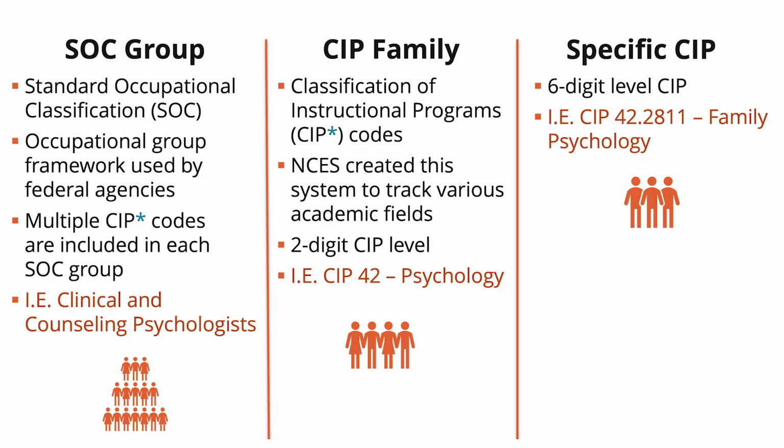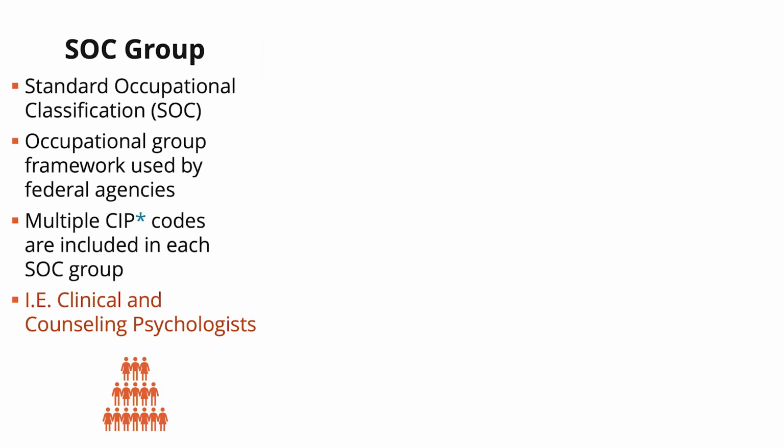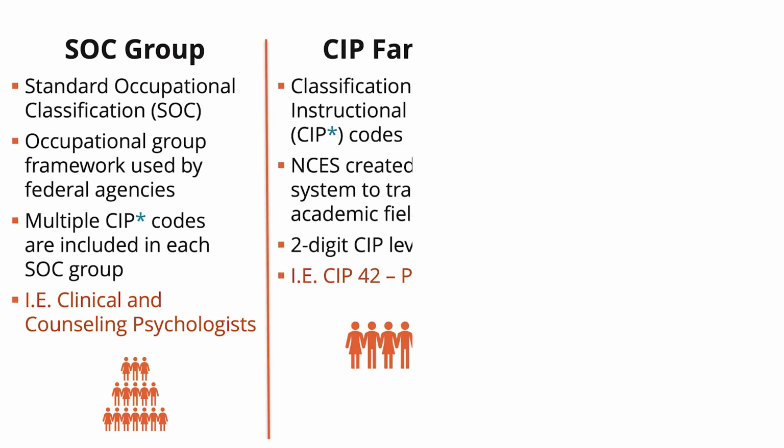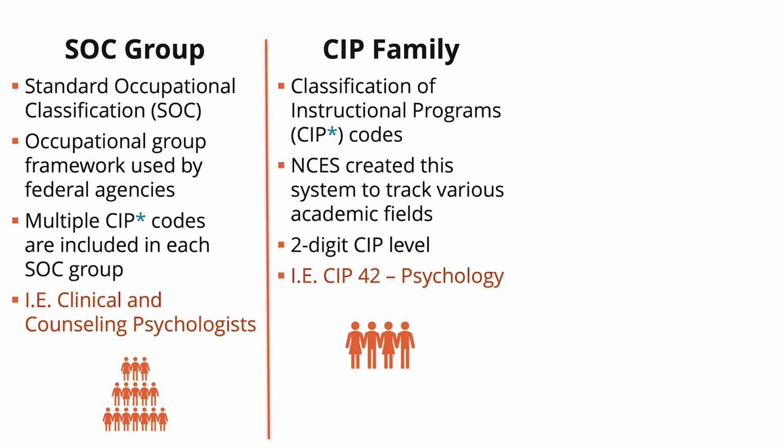When requesting a Fields of Study Pipeline report, there are 3 levels. The most broad is the Standard Occupational Classification, or SOC group. SOC groups are occupational groups, a framework that is developed and utilized by federal agencies. These groups may contain multiple CIP codes, and an example of a potential SOC group could be clinical and counseling psychologists.